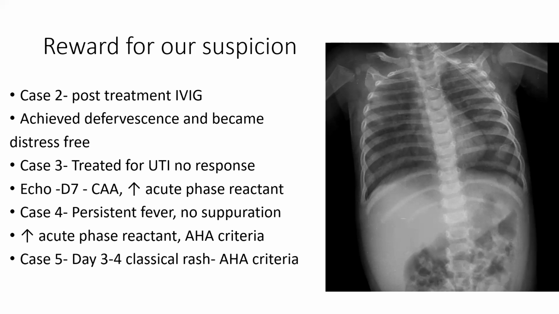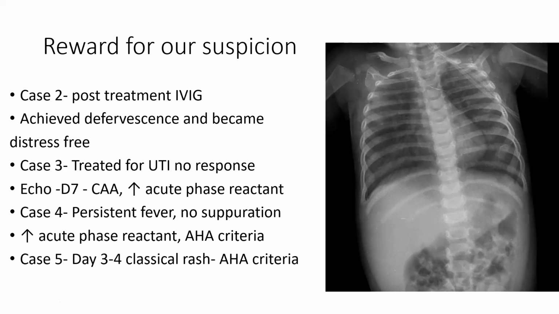Case number 3 was having typical UTI-like features in terms of urine microscopy, and the child was having persistent fever and irritability. We had no clues, but again there was the same worsening trend of acute phase reactants. On day 7, we got an echo done, which showed coronary artery aneurysm. So we treated this patient on day 7. Again, the point I would like to stress here is that we allowed the patient to develop coronary aneurysm. Had we been more vigilant, probably we could have prevented this. That is the ultimate objective of identifying Kawasaki disease before they develop an aneurysm.